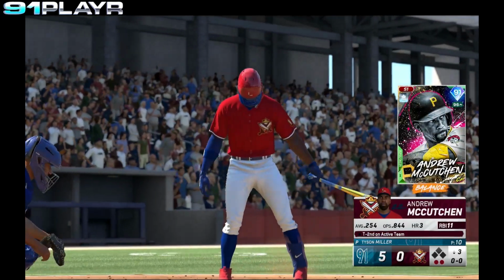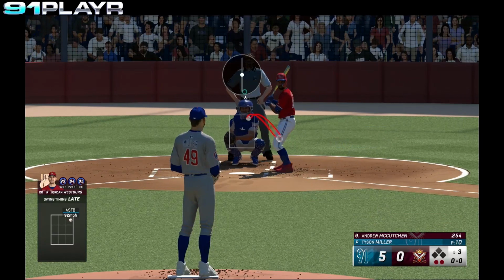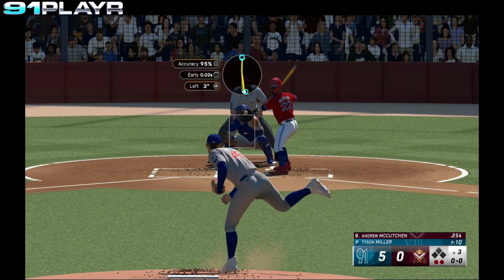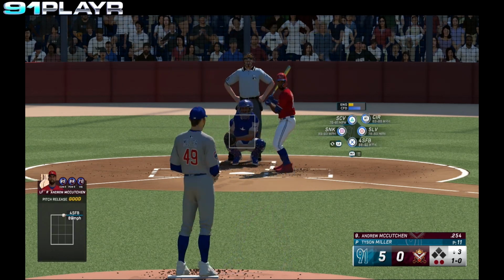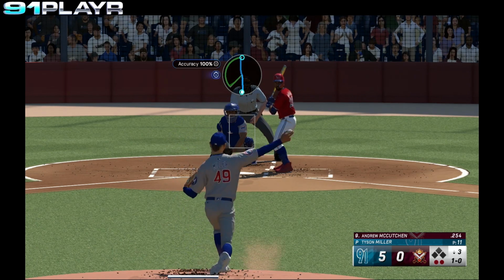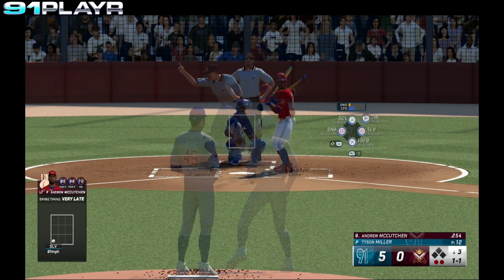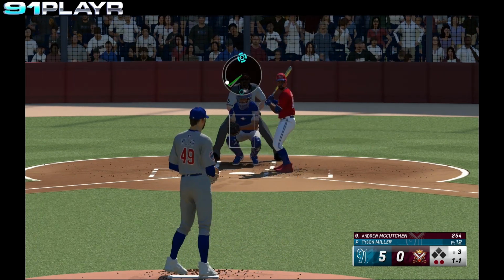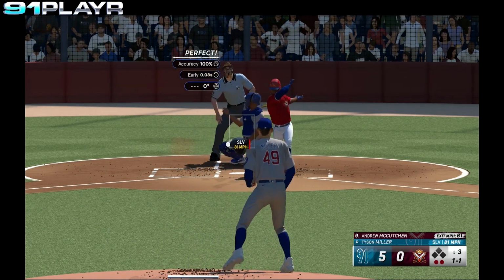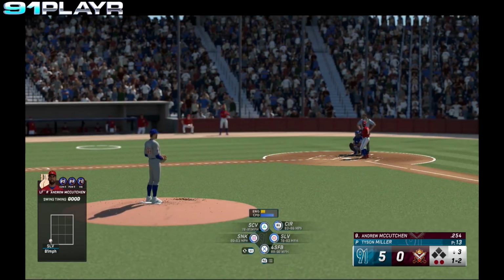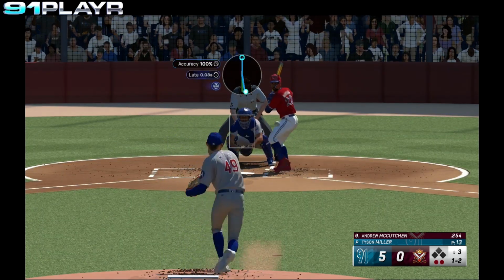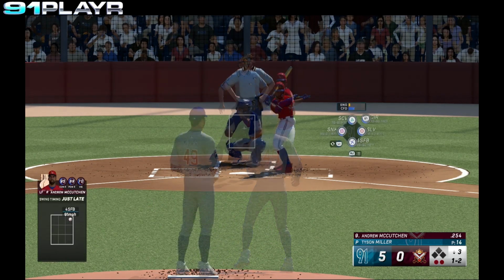Stepping in for the Lords, Andrew McCutchen. Ball, that's high. The 1-0 pitch from Miller. Swing and a miss. Strike 1. 1-1. The 1-1 pitch. Fouled away. 1-2. Miller has a sign. He winds and delivers. Fouled away.